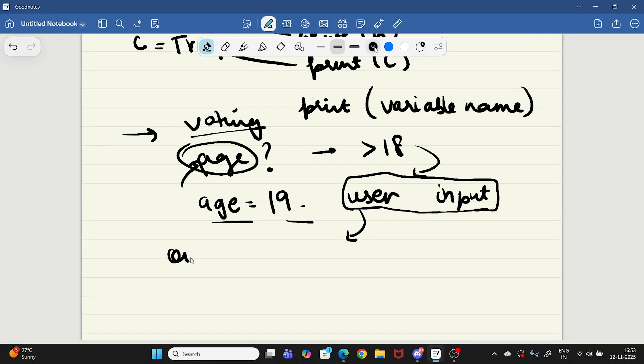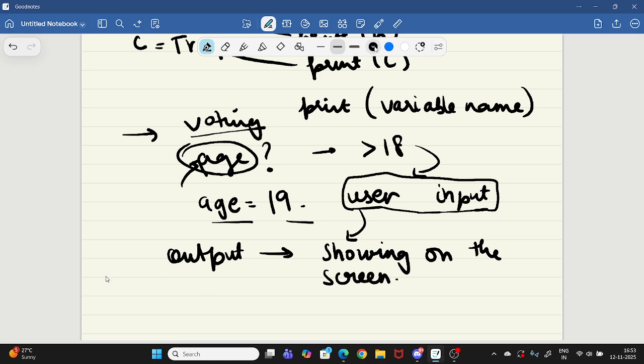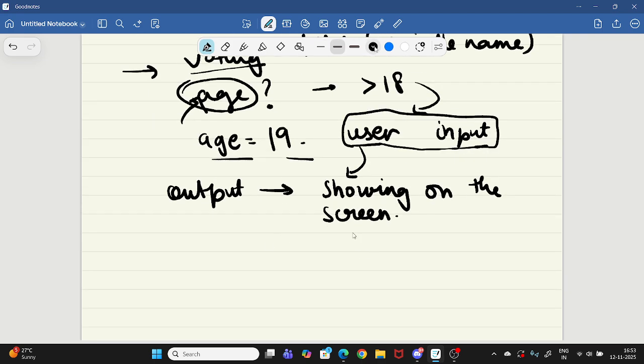And output means just showing on the screen. Output means just showing the result of the program on the screen. Later on we will do it in Google Colab and see. So output means showing on the screen.